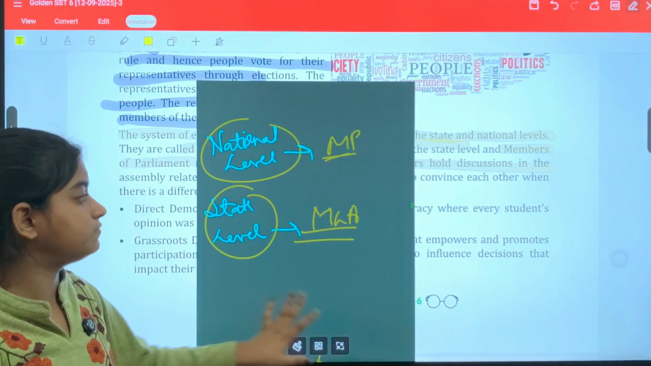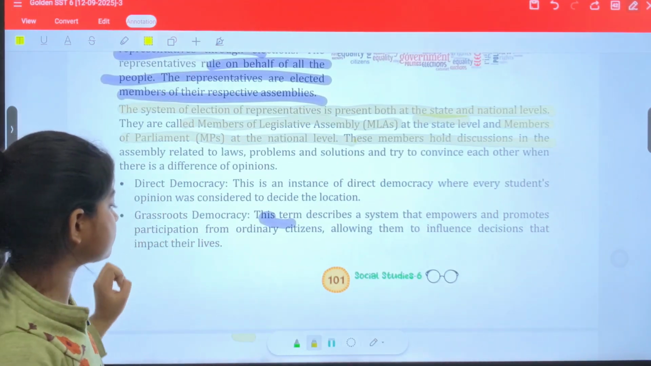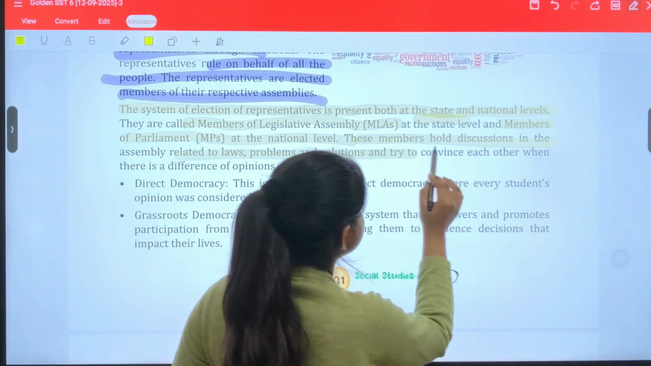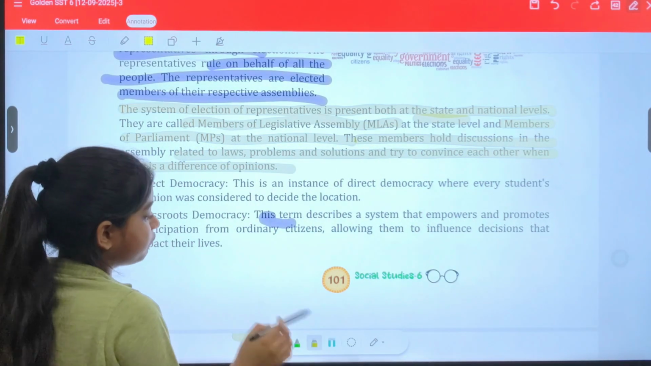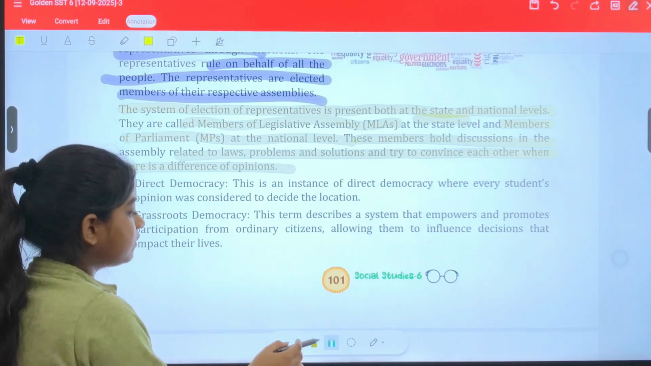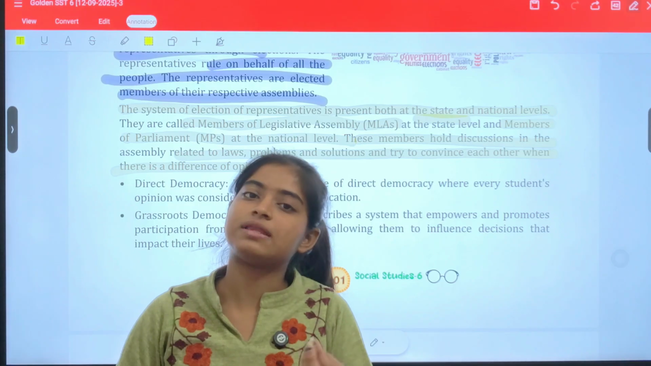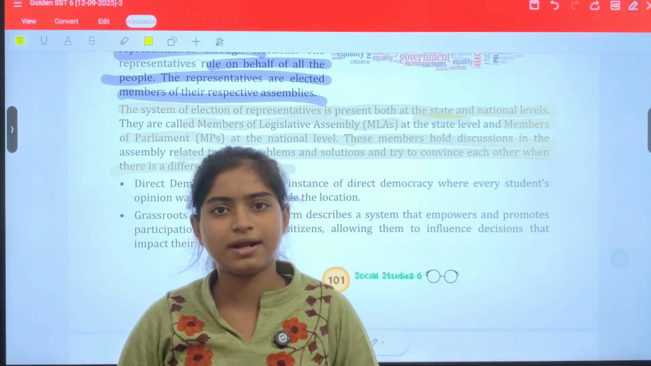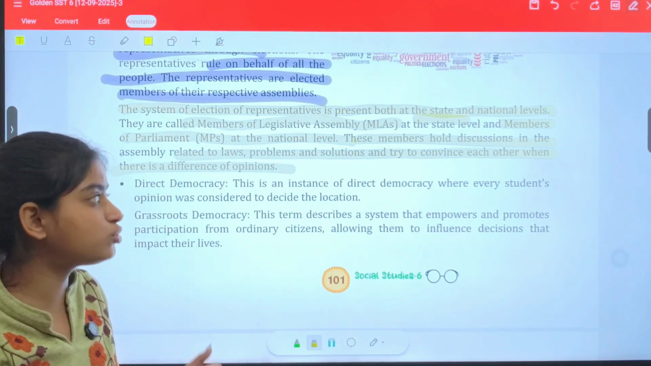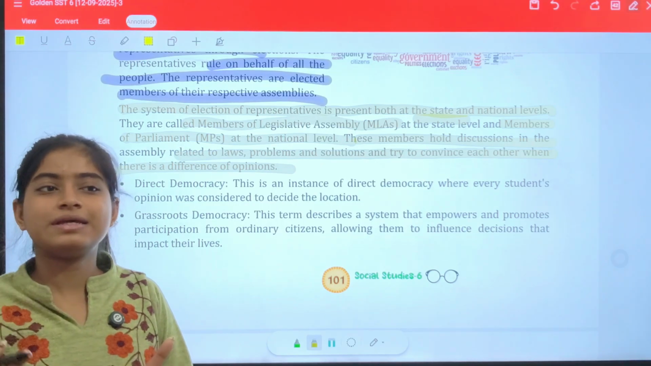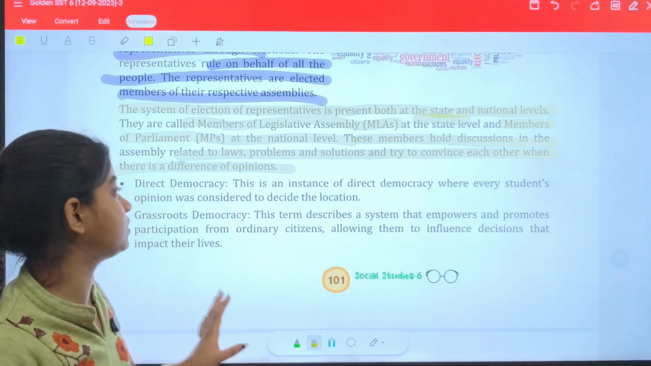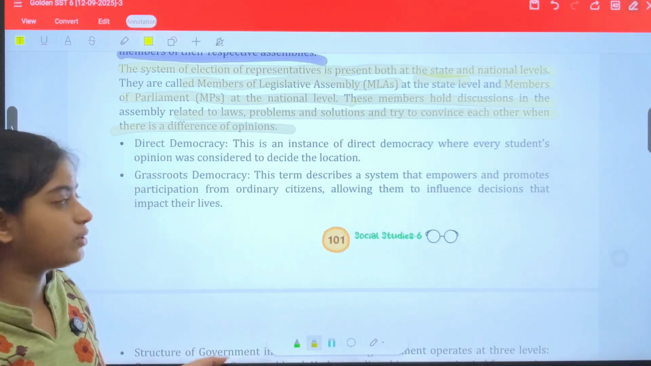Okay, this is important. Next we have assemblies related to laws, problem solutions, and trying to convince each other when there is a difference of opinions. When a number of people have different kinds of opinions, then the opinion held by the majority is considered, and other people try to convince others also, to increase the people's satisfaction and agreement, to keep their respect, you can say.